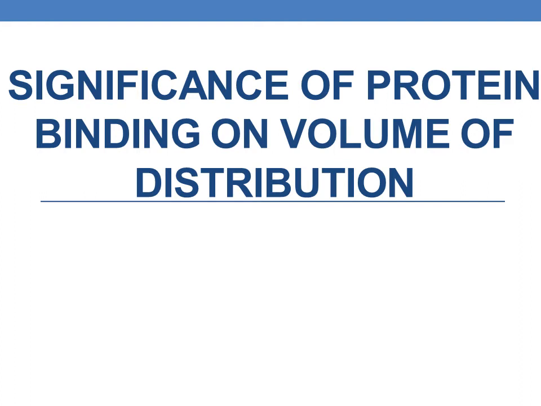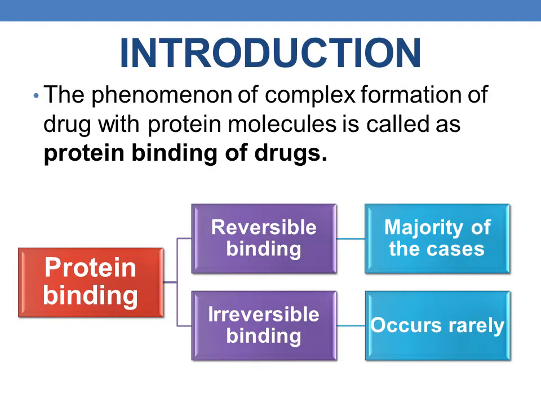Hello everyone, now we are going to discuss the significance of protein binding on volume of distribution. Protein binding is a phenomenon of complex formation of drug with protein molecules. Based on the type of reaction, protein binding of drugs can be of two types, reversible binding and irreversible binding. In the majority of cases, reversible drug protein binding is seen and irreversible binding is very rare.